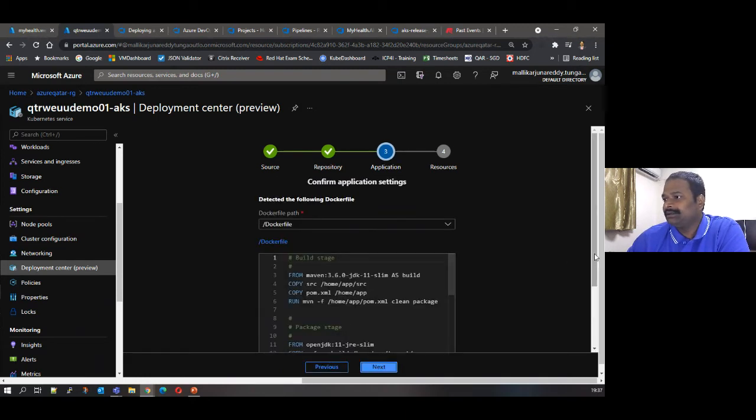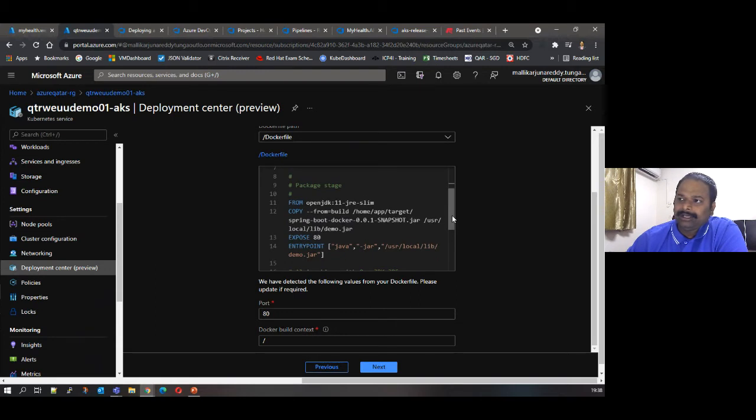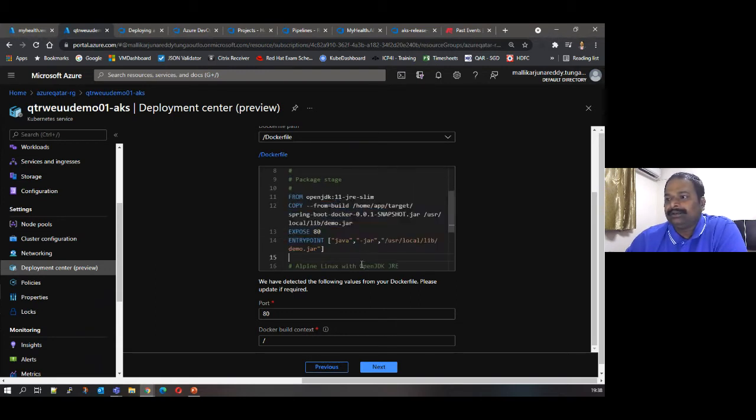This is the second click. It has detected the Docker file. The Docker file consists of a Maven build, and after the Maven packaging, it creates the image and runs it. This is the entry point. I'm selecting the build context as the current folder.